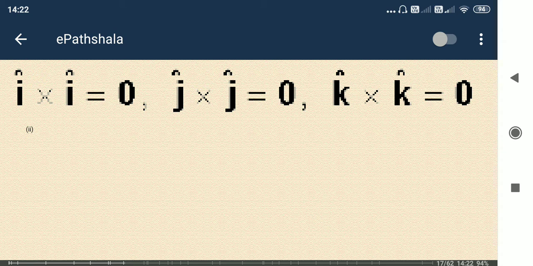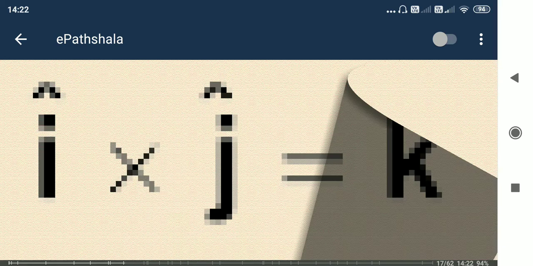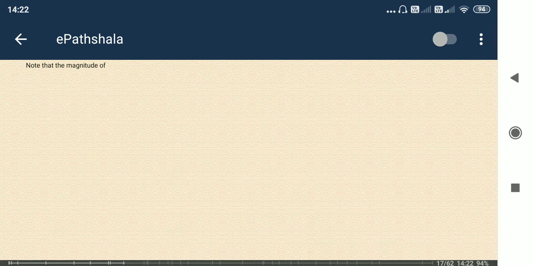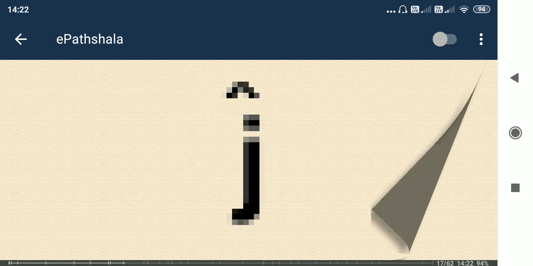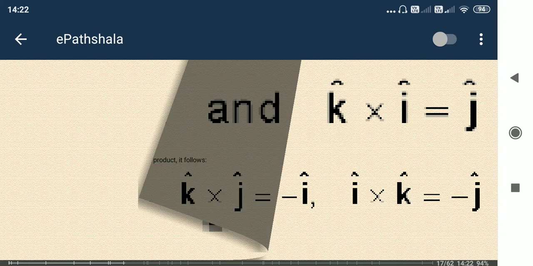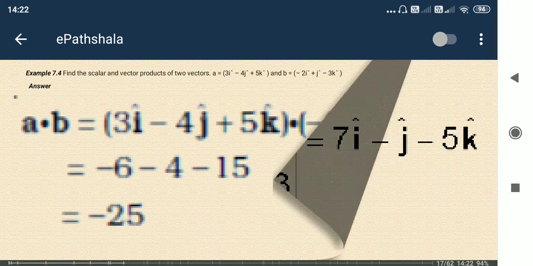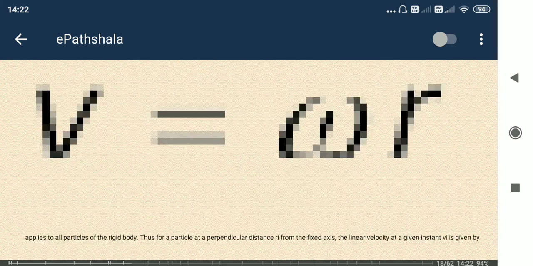This is the cross product, right? So in the case of the cross product, it is coming 0. But in the case of the dot product, it comes to be 1, okay? So leave that. The next one is from vector only, so we don't need to focus here, we will do it later.